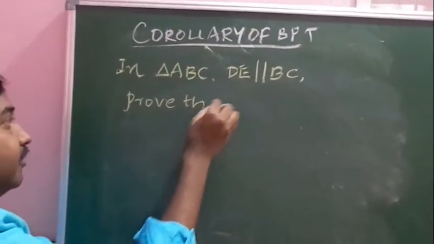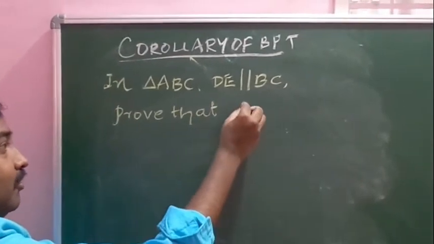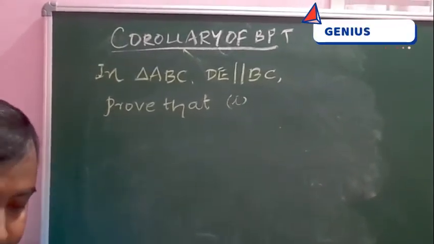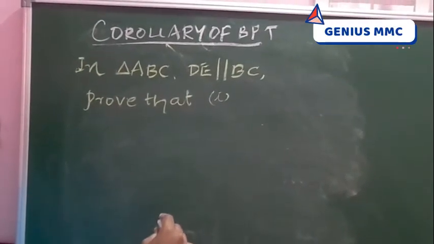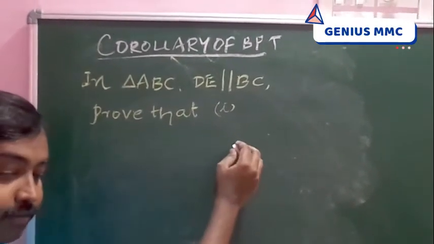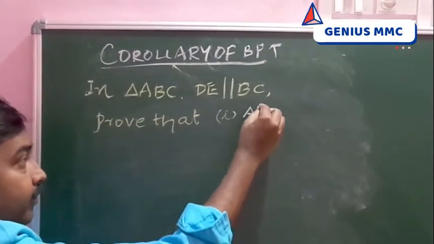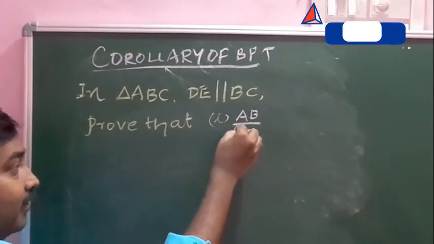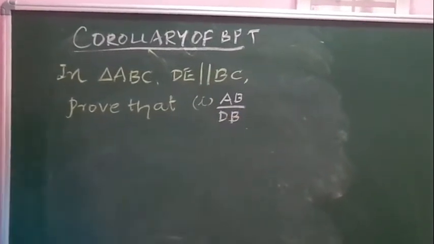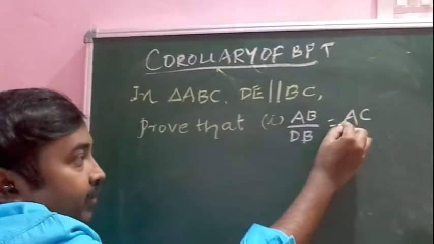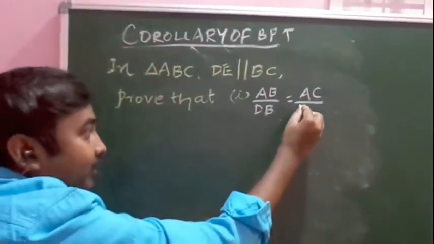Prove that, there are two proofs. First one, AB by DB is equal to AC by EC.